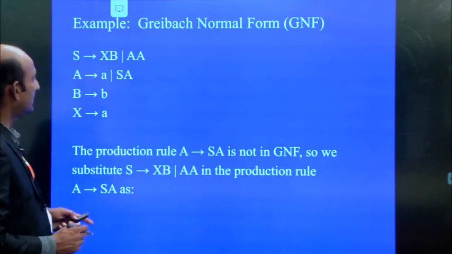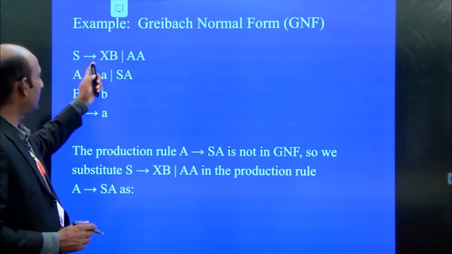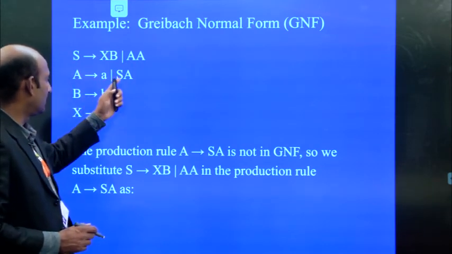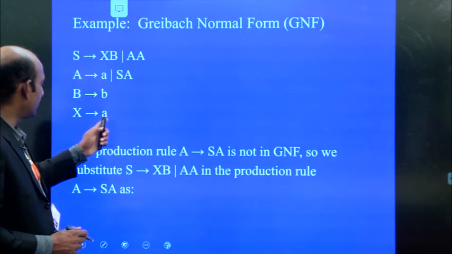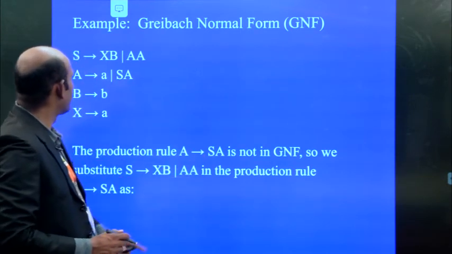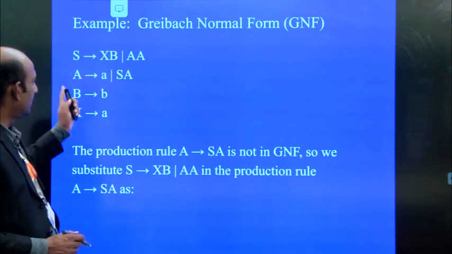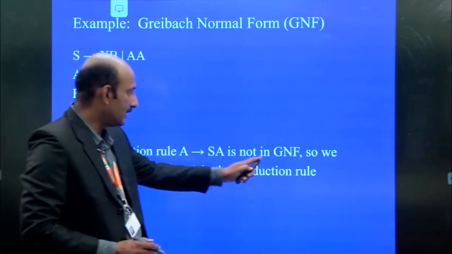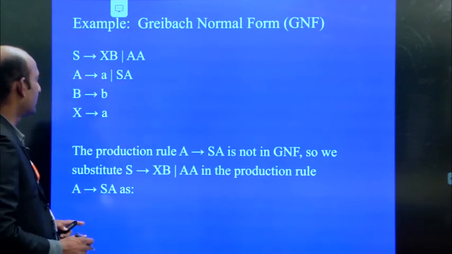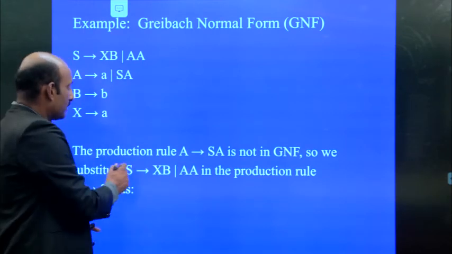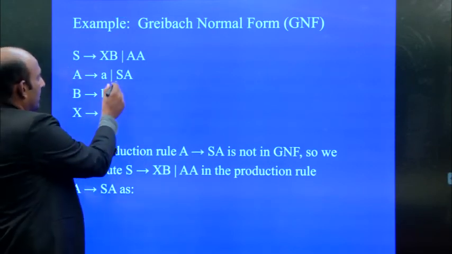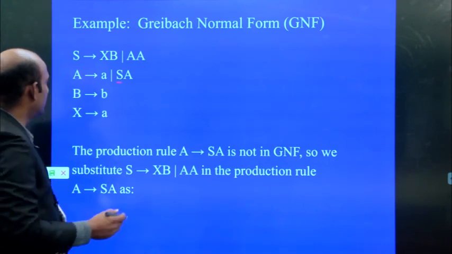So let's see this continuation of the example. S implies XB or AA, where A implies A, SA, B implies B, and X implies A. So the production rule A gives SA is not in GNF. So we substitute that in the place of S. That means we are going to substitute in the place of X. So it is rewritten as